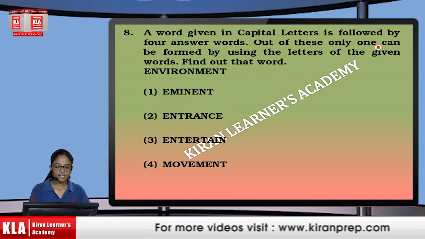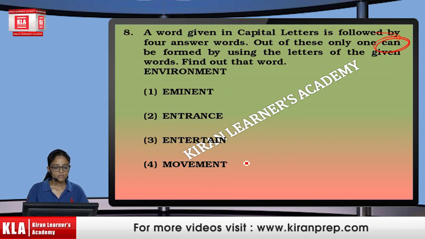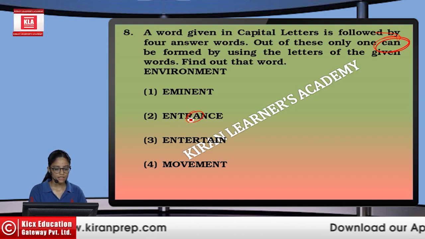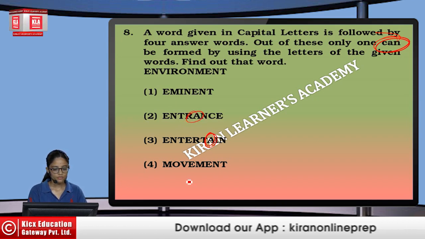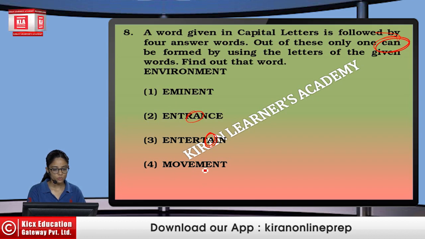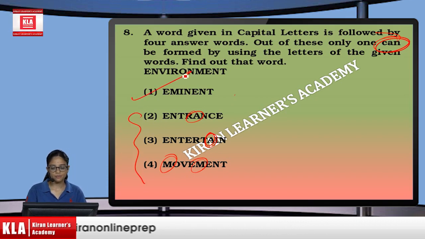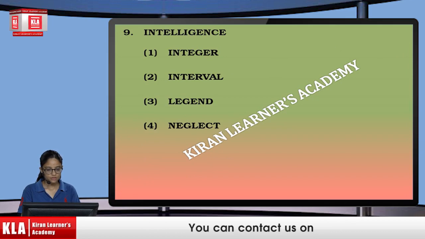Then similarly again it can be formed. So if we talk about "entrance", we don't have A in it. Then again over here, and if we talk about this one, we have 2 M's, but in "environment" we have only 1 M, so we cannot form any of the 3. We have the option number 1. Let's see with the next one.